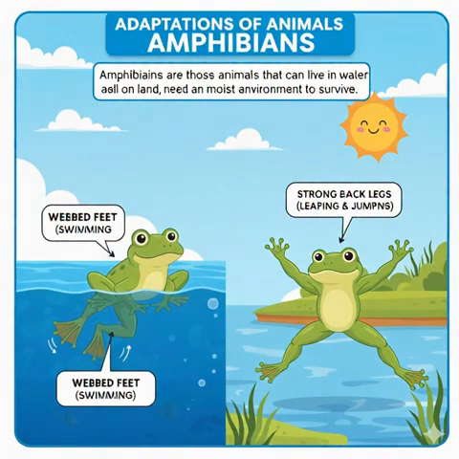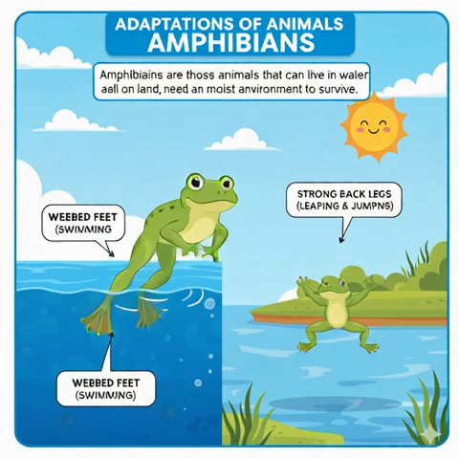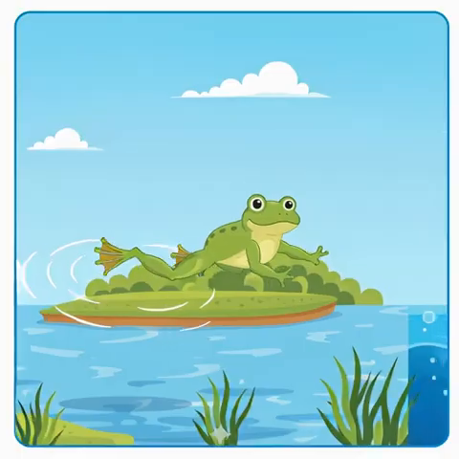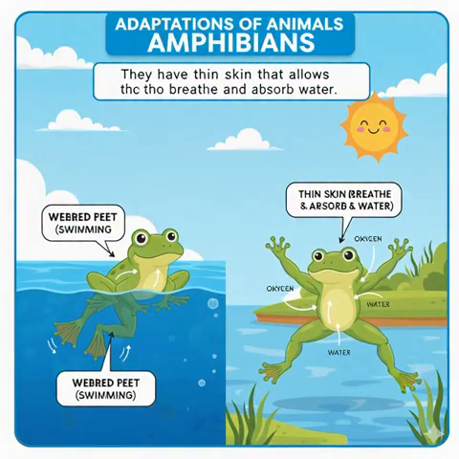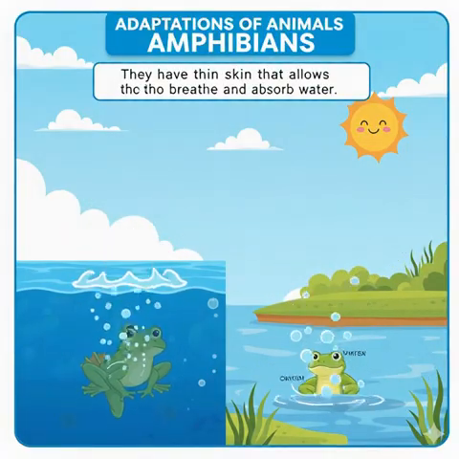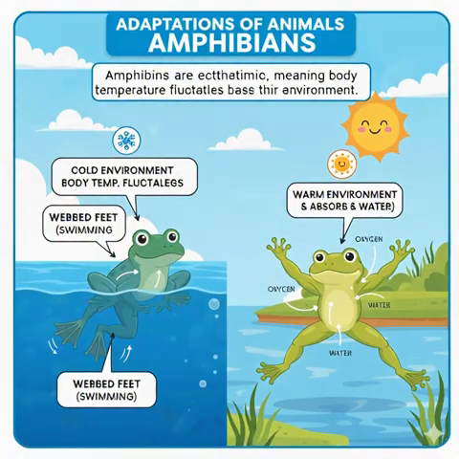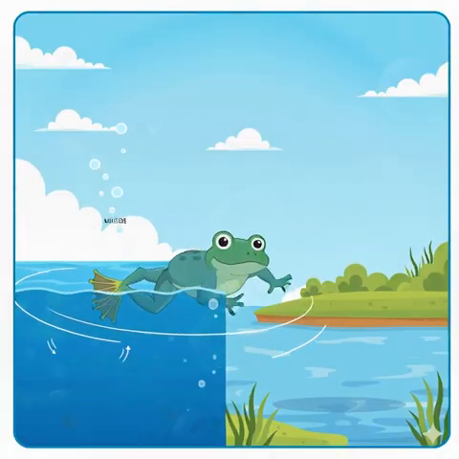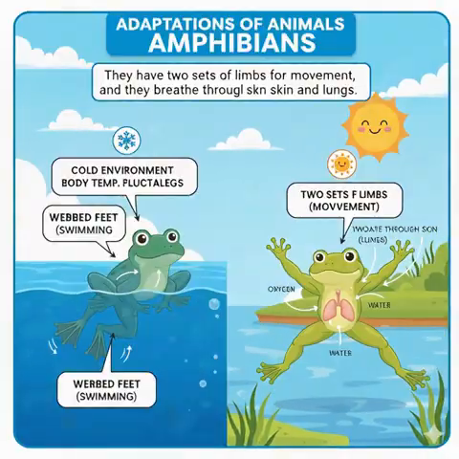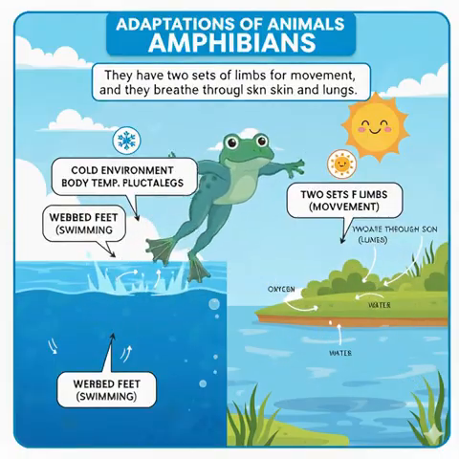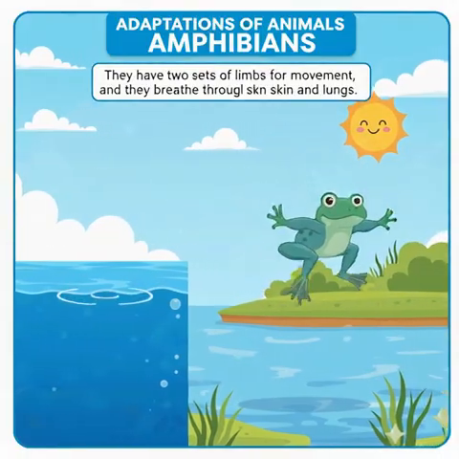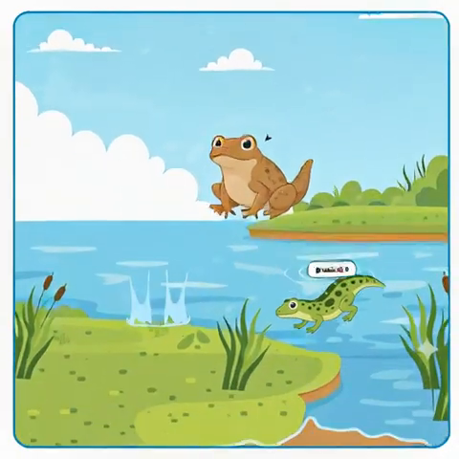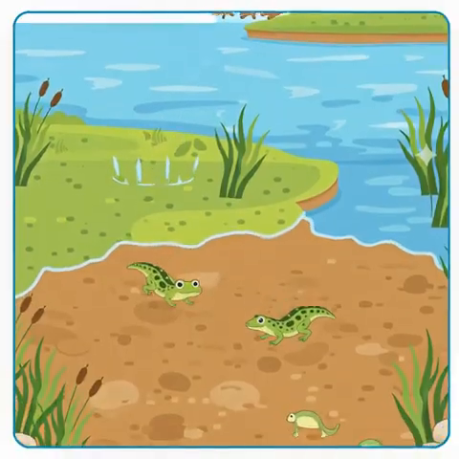Amphibians. Amphibians are those animals that can live in water as well as on land and need a moist environment to survive. They have thin skin that allows them to breathe and absorb water. Amphibians are ectothermic, meaning their body temperature fluctuates based on their environment. They have two sets of limbs for movement, and they breathe through their skin and lungs. For example, frogs, toads, salamanders, etc.